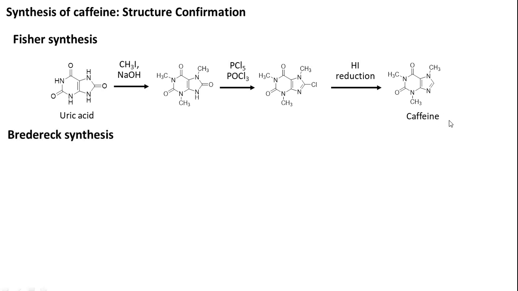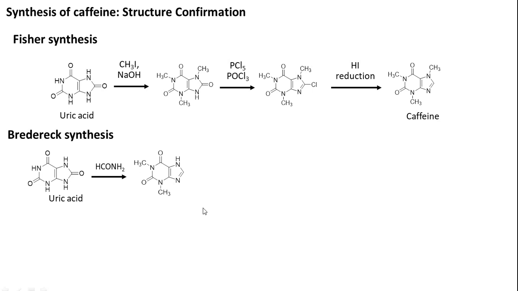So this is the way how caffeine is synthesized. The second synthesis is Bredereck synthesis, where he also has taken uric acid, but with a small change in strategy, where he removed the double bond O from here by using a formamide reaction, and then he has done methylation to obtain caffeine.